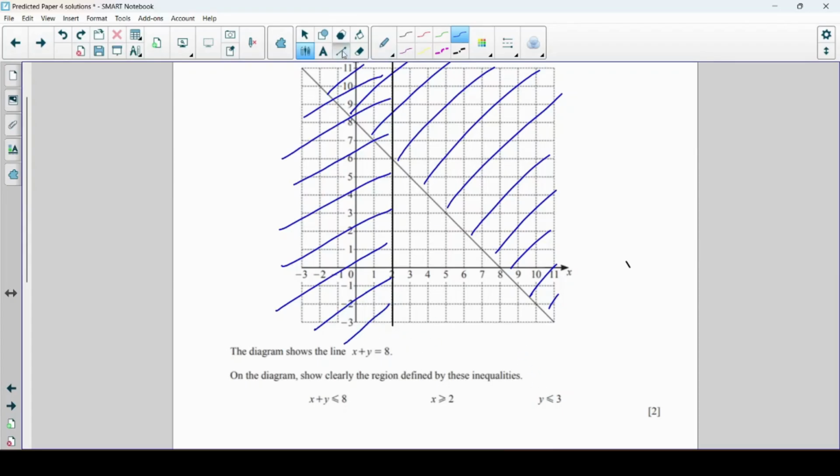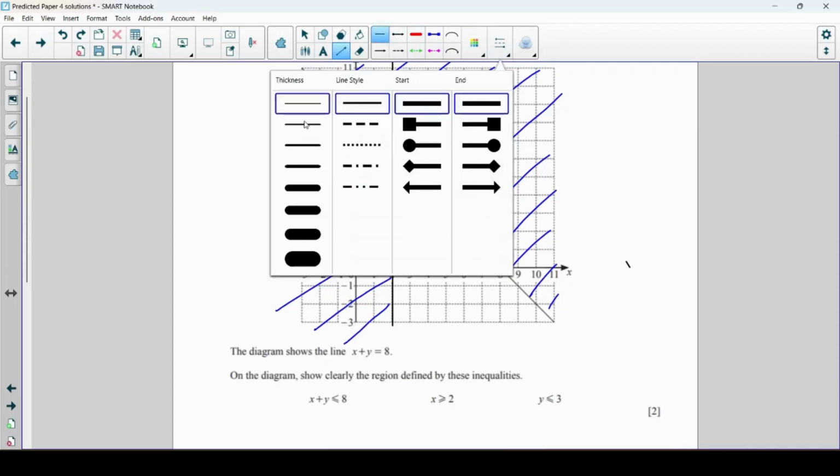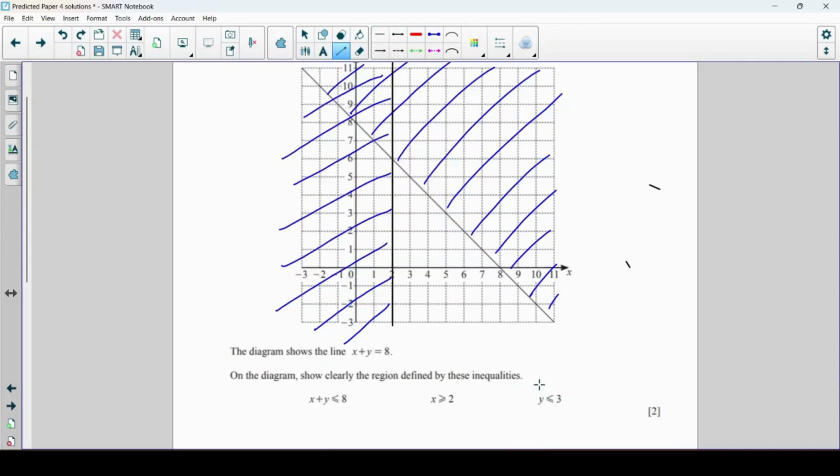Now finally we want y is less than or equal to 3, so let's draw a line at y equals 3, which looks like that. I want y is less than, less than or equal to 3, so I want the lower side of this line, so I'm going to cross out the top.